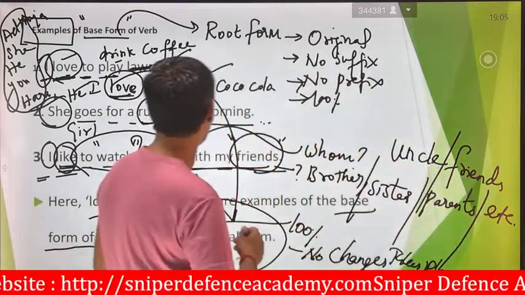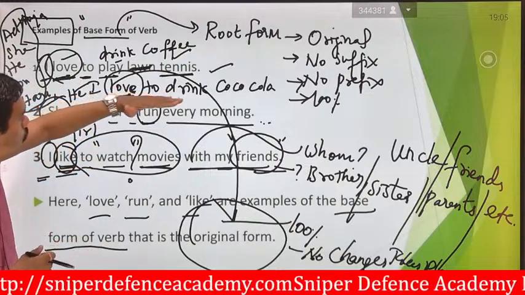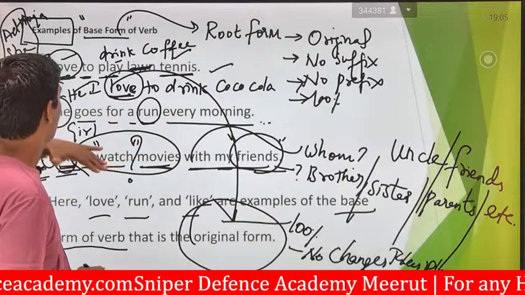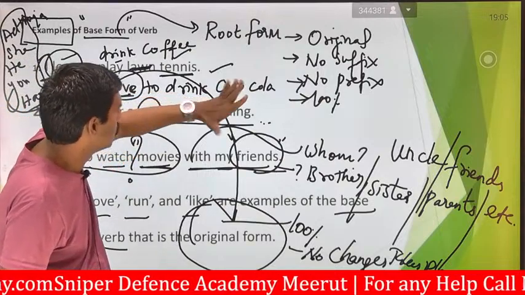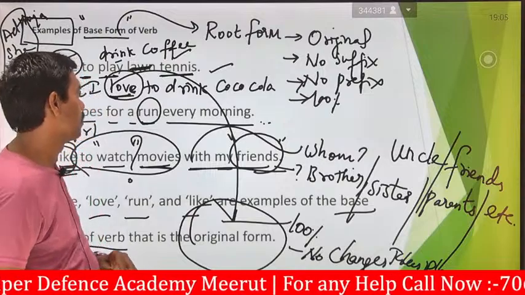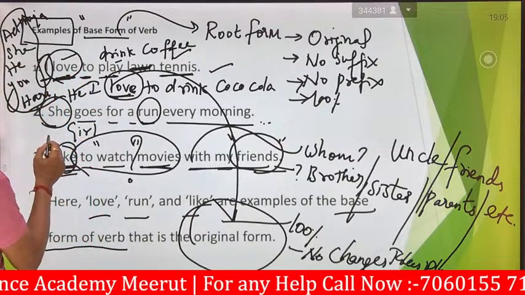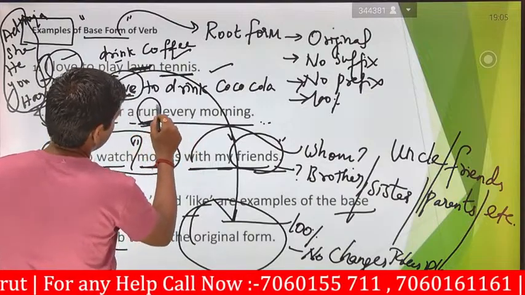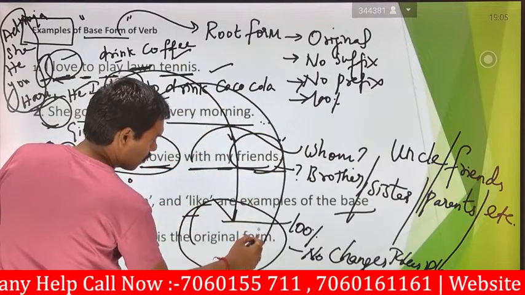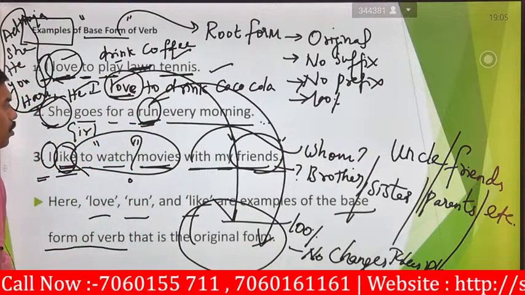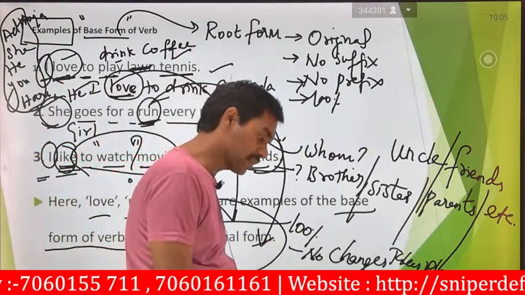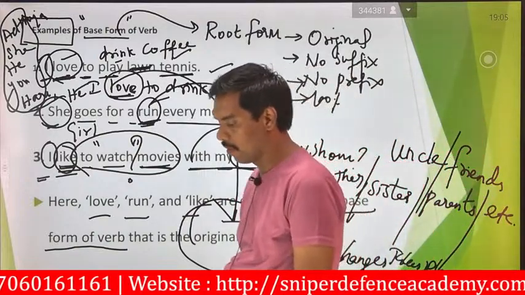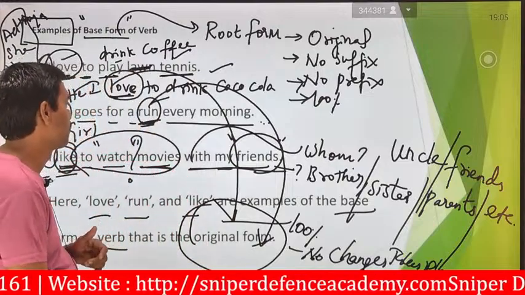Yeah, that's what they are saying. So I love to drink Coca-Cola. I love to drink coffee. I love to drink cold coffee, whatever it may be. The next one is she goes for a run every morning. This run has no changes. This comes in terms of the original form. She always goes for a run every morning. So that's why they mentioned run.